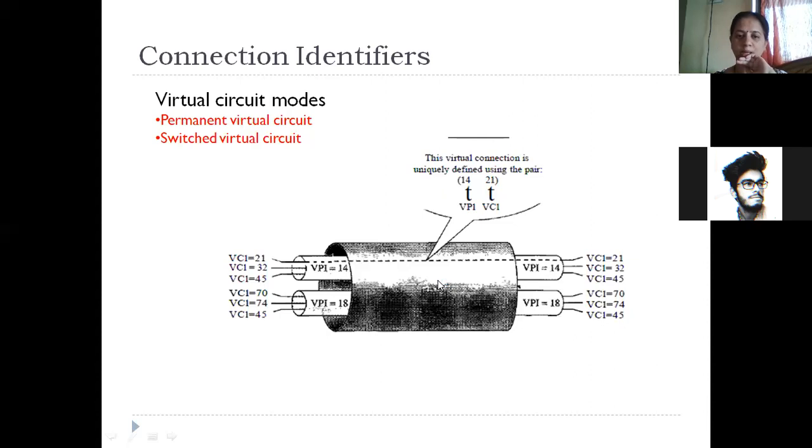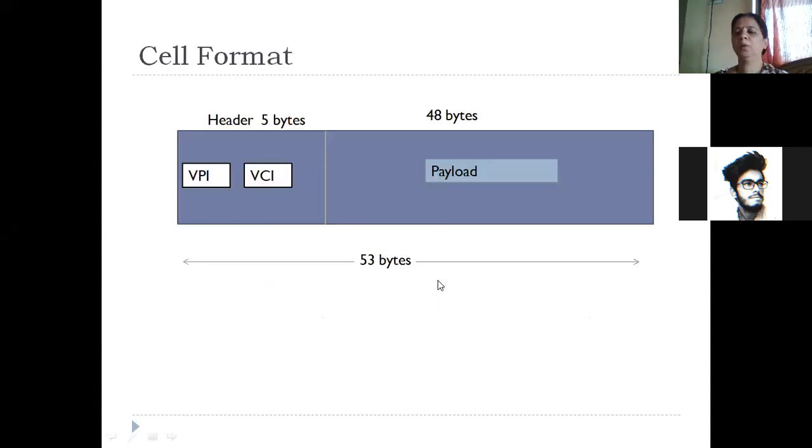All right. So now look at the cell format. If we are going to transmit data using ATM networks, I told you data will be transmitted as small packets, and these packets are called cells. This cell has a very simple format. Every cell will have two parts: the header part and the payload part.